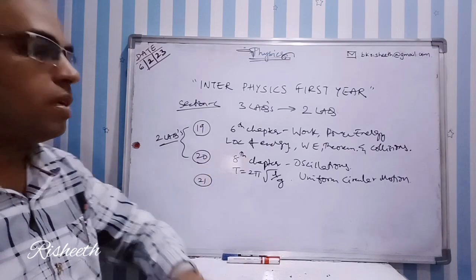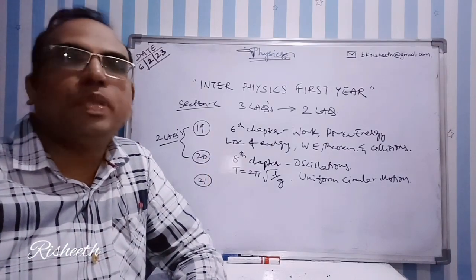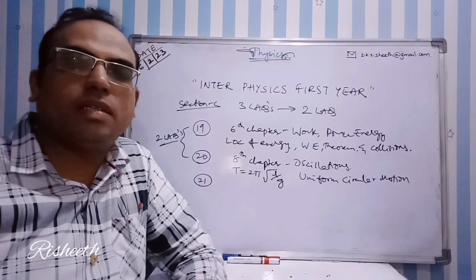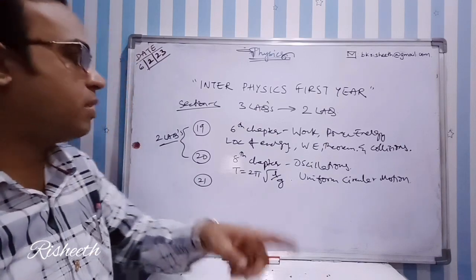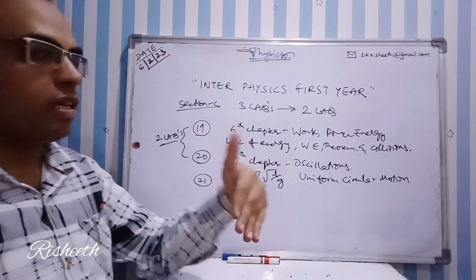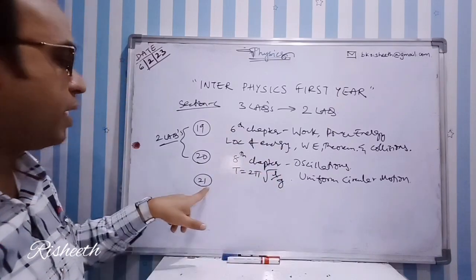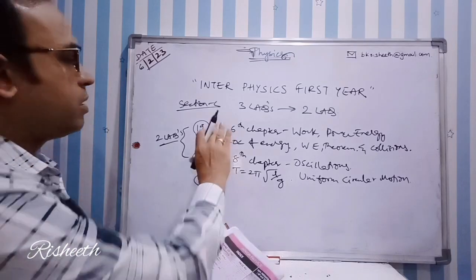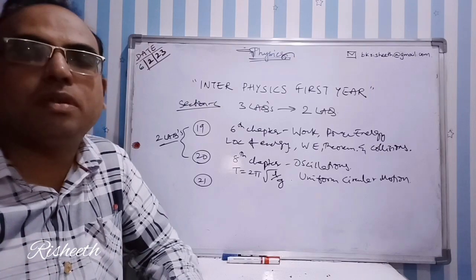And in the 20th question there is one more 1-star question, that is derivations for potential energy and kinetic energy in simple harmonic motion or simple harmonic oscillator. That one also I didn't include here. But if you expect such unexpected questions, I recommend you attempt the 21st question also. Generally these are the basic questions they ask from previous model papers.